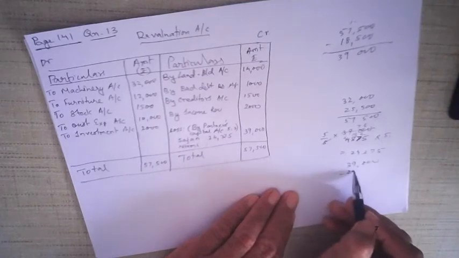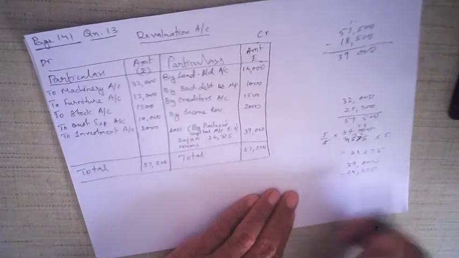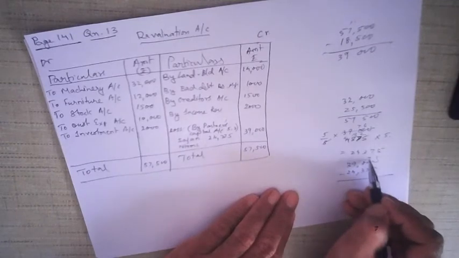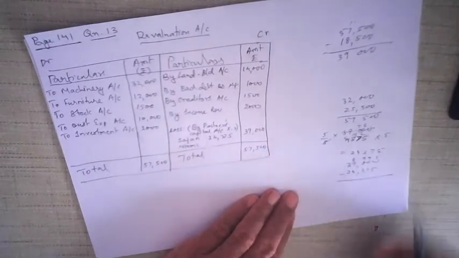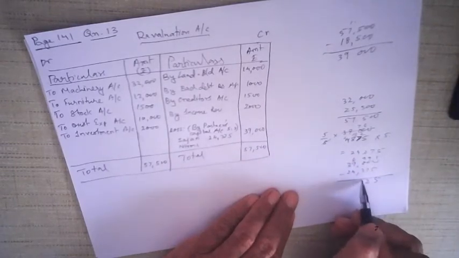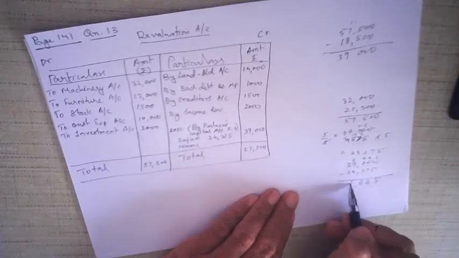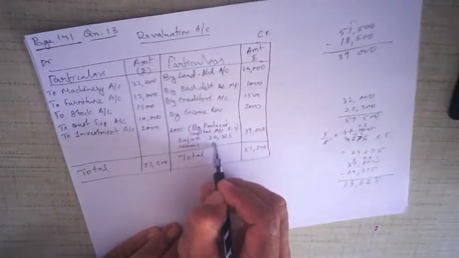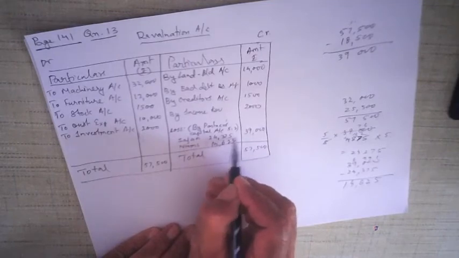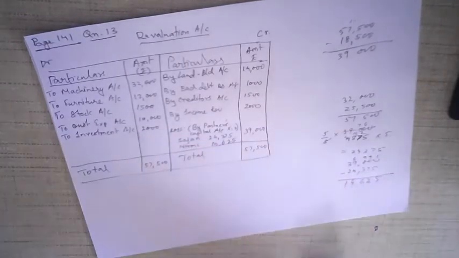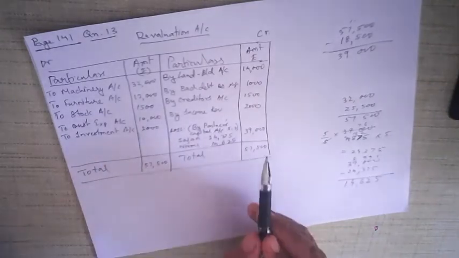Okay, now from 39,000 I subtract 24,375. Okay, so I get 10 minus 5 is 5, 9 minus 7 is 2, 9 minus 3 is 6, 8 minus 4 is 4, 3 minus 2, 14,625. Alright, now you can see this, that this is what the revaluation account is.